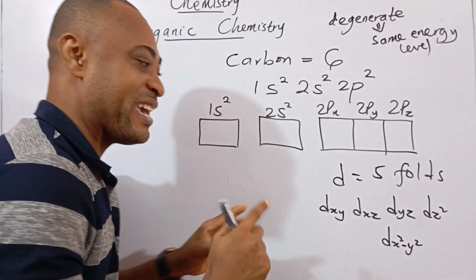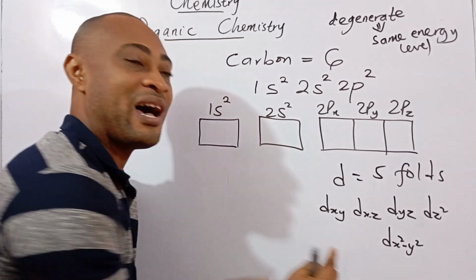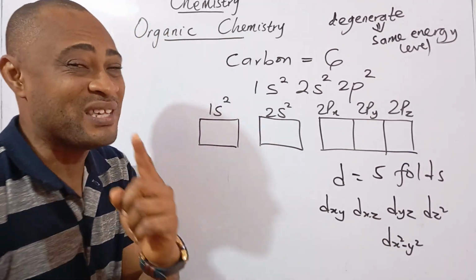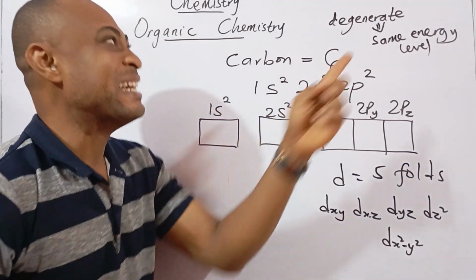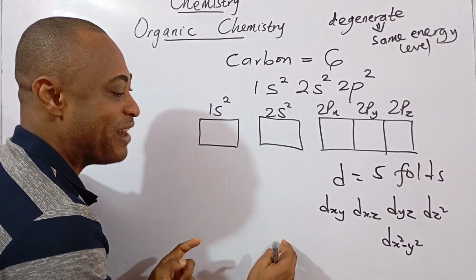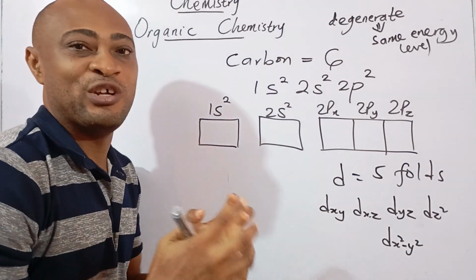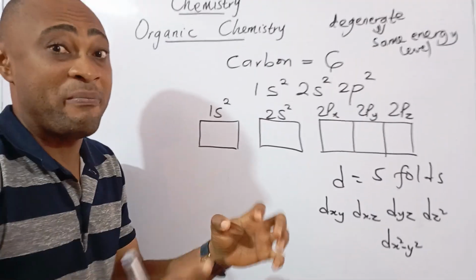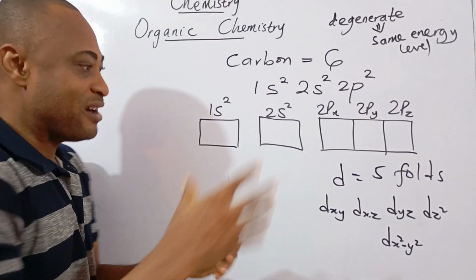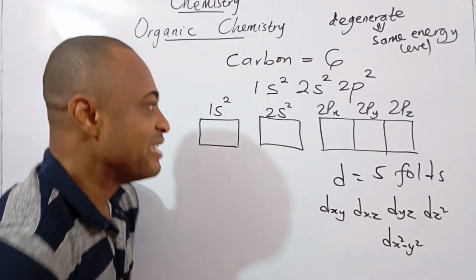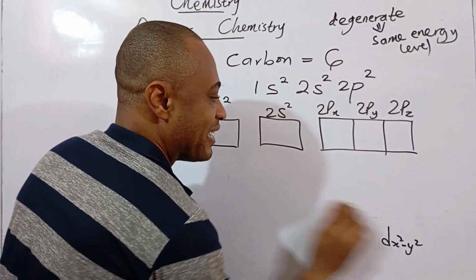And please take note again, these 5 orbitals are of equal energy level. That means they are what? You got that right. Degenerate. If I place my f orbital in the magnetic field, it will split into 7 folds. But remember, it will be what? Complex. Okay, this is for another day.